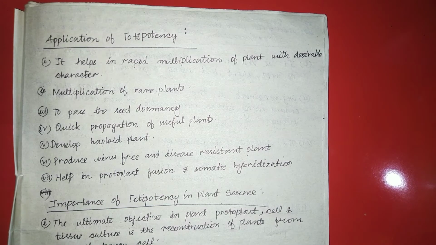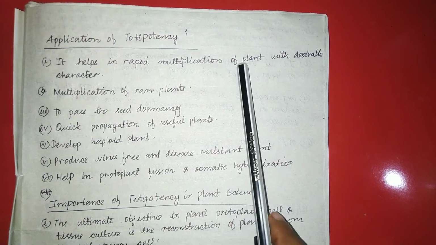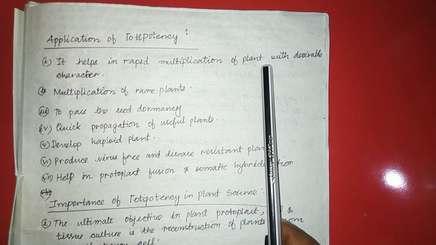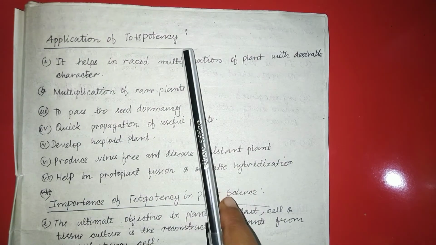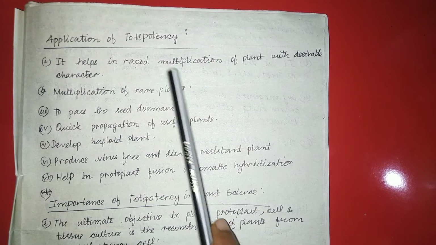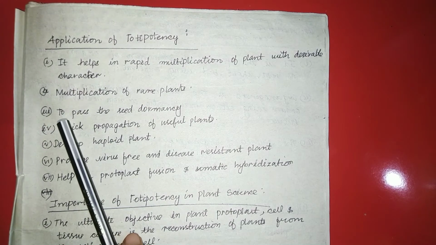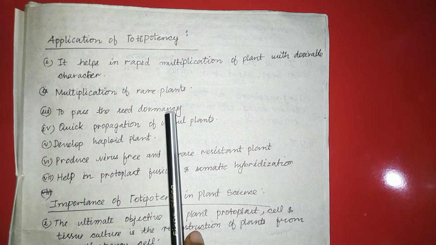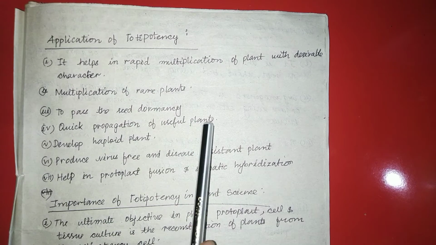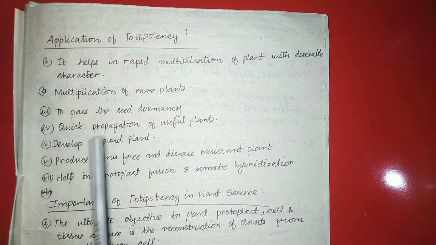Coming to the applications of totipotency. Totipotency helps in rapid multiplication of plants with desirable characters. The desirable character of a plant of our interest can be multiplied with the help of the totipotency technique. Rare plants of our environment can also be multiplied with this technique. Third, it bypasses seed dormancy. Fourth is quick propagation of useful plants. Useful plants of our environment can be quickly propagated with the help of the totipotency technique.